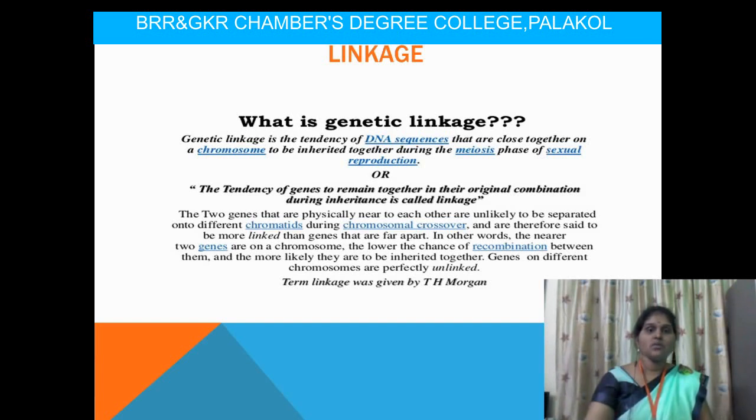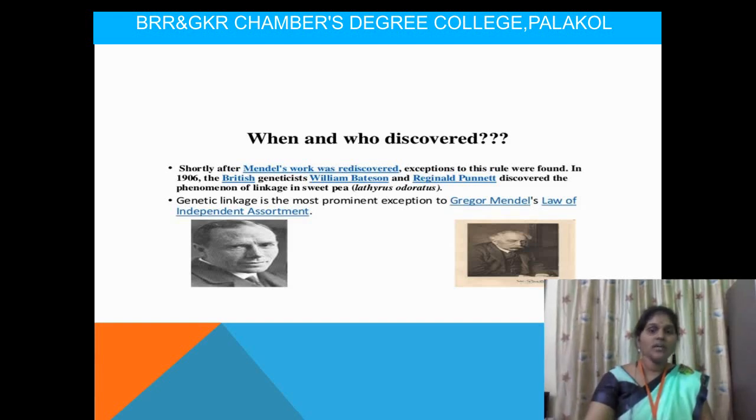The terms crossing over and linkage were given by T.H. Morgan. So when and who discovered linkage? In the previous classes we studied Mendel's laws. Mendel's third law, the law of independent assortment, has exceptions.